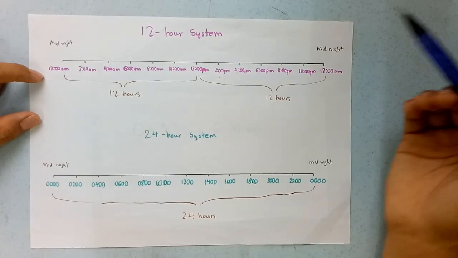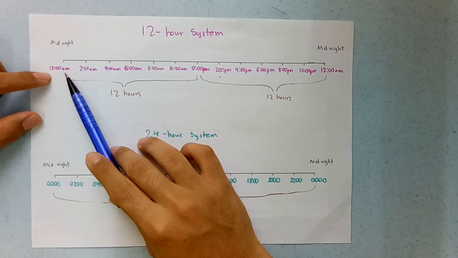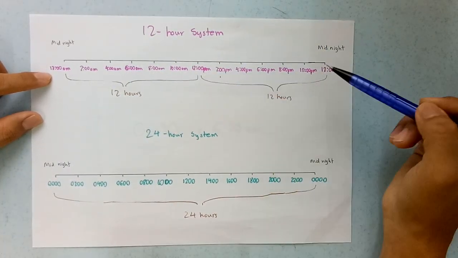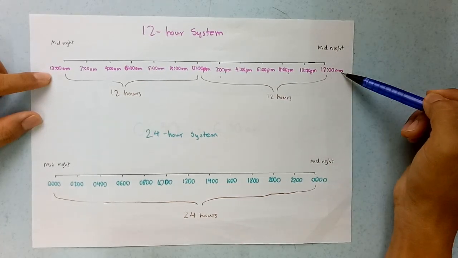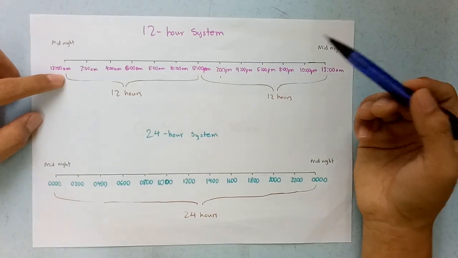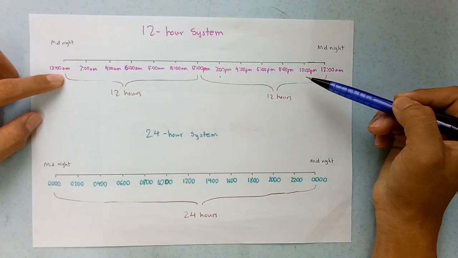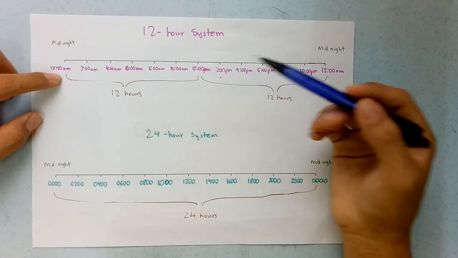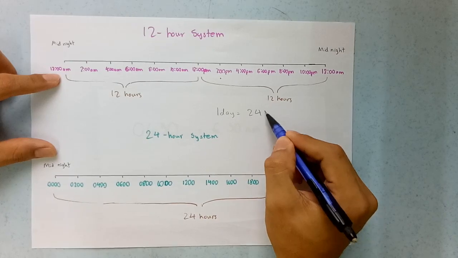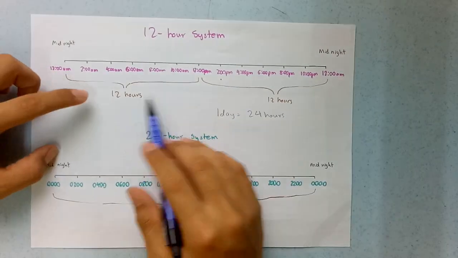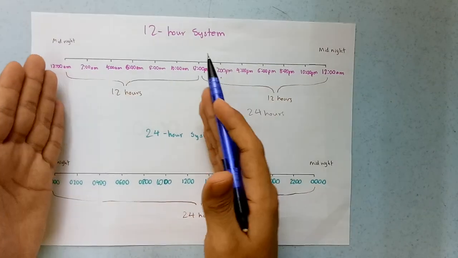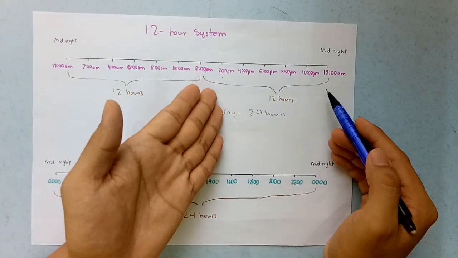Okay, when you look at it, midnight starts at 12 a.m. and it ends at 12 p.m., and then from 12 p.m. to 12 a.m. So here in the 12-hour system we have a.m., which is in the morning, and p.m., which is in the afternoon. When you combine it, in one day there are 24 hours. So they break down into two parts for the 12-hour system: the first 12 hours and then the second 12 hours.